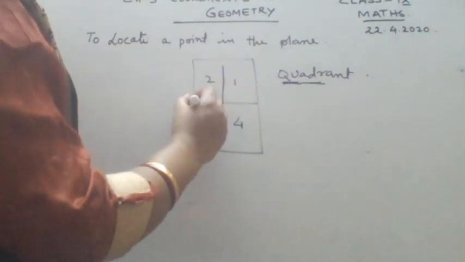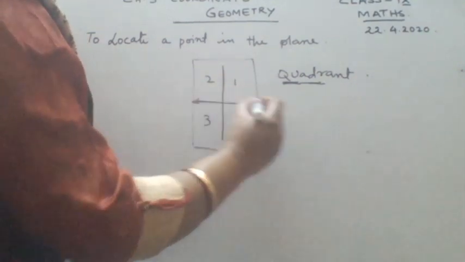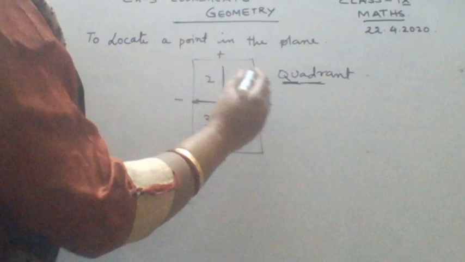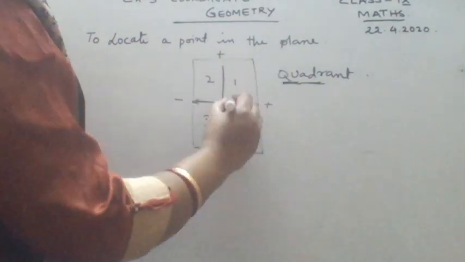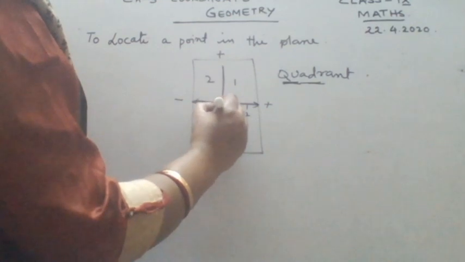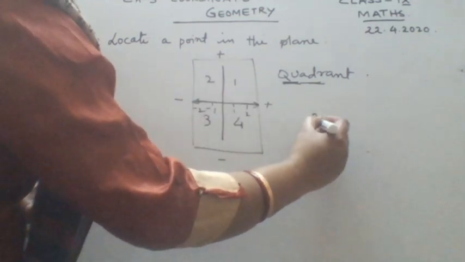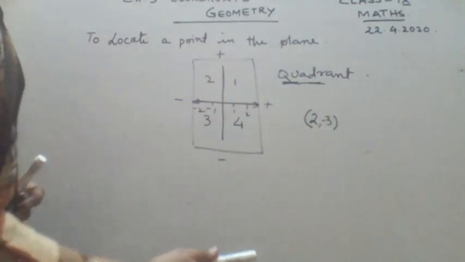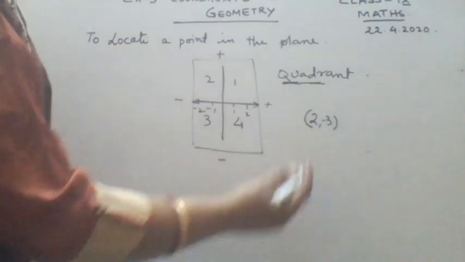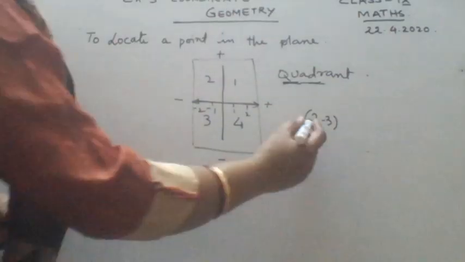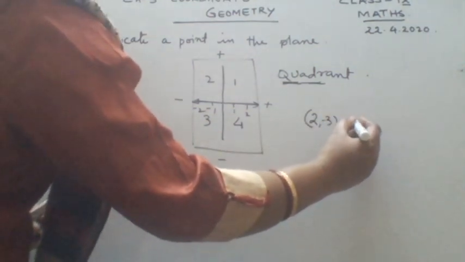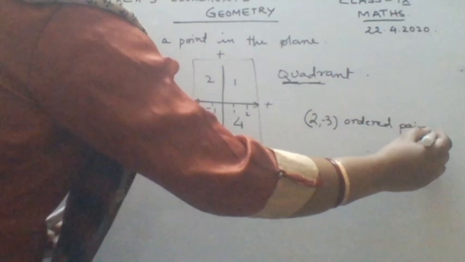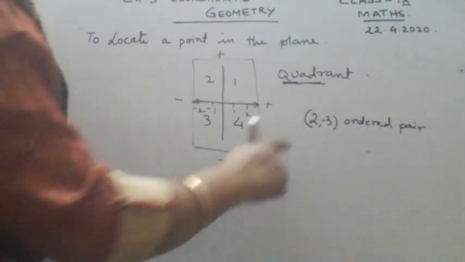And this is your y-axis, this is x-axis. This is your plus, this is minus, again this is plus, this is minus. Say this is 1, 2, this is minus 1, minus 2. Now if I say you mark a point (2, -3). So this is said to be the coordinates of a point. Now where is that point? Its address is given. I will locate it on this piece of paper. The address is (2, -3). This is also called your ordered pair.